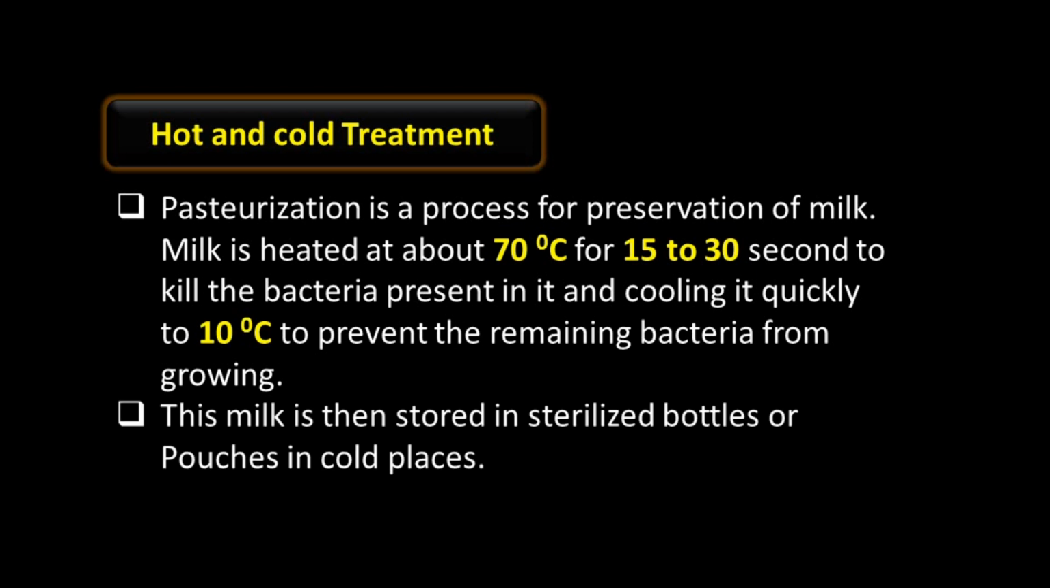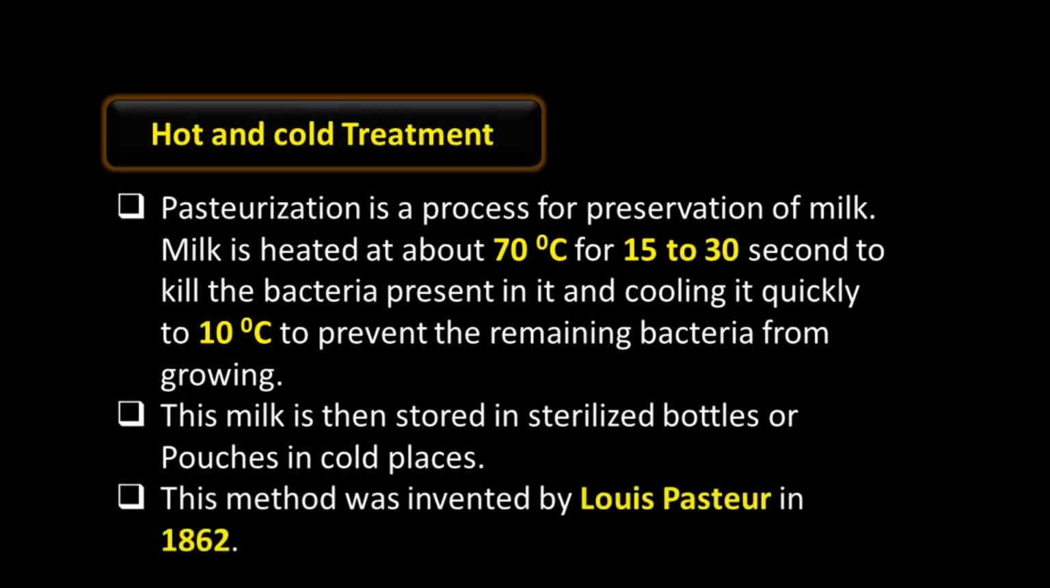This milk is then stored in sterilized bottles or pouches in cold places. Sterilized bottles means they are completely disinfected by using a technique, and milk is stored in this type of bottles and pouches. This method was invented by Louis Pasteur in 1862.